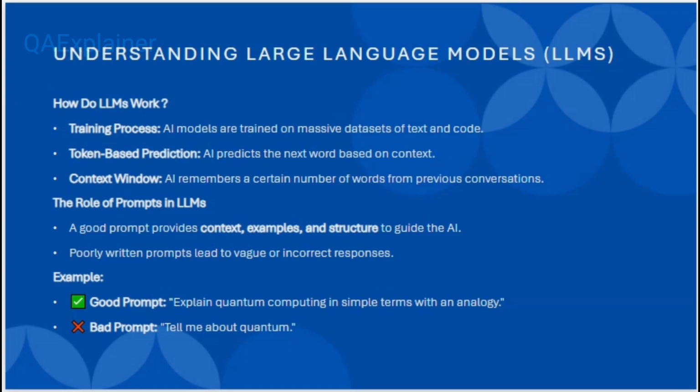It will provide you a response, and that response is not predictable. The AI can provide you a bad response, and you can't sustain or rely on that information. But if you write, explain quantum computing in simple terms with a proper analogy, and give this prompt, it will provide you a proper response. That response is robust, and the AI provides proper information that you can rely on. So this is nothing but our prompting.